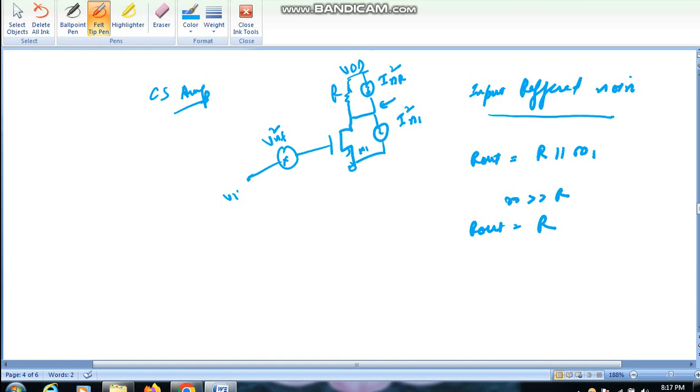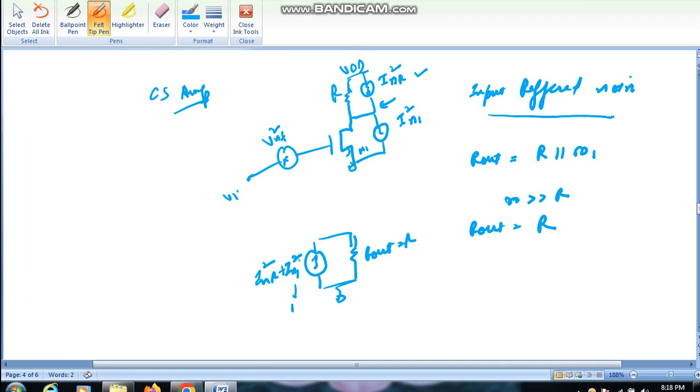Okay, now this resistance noise and MOSFET noise, these two go inside this output resistance. So this is R out equals R, and these two, INR square plus IN1 square.